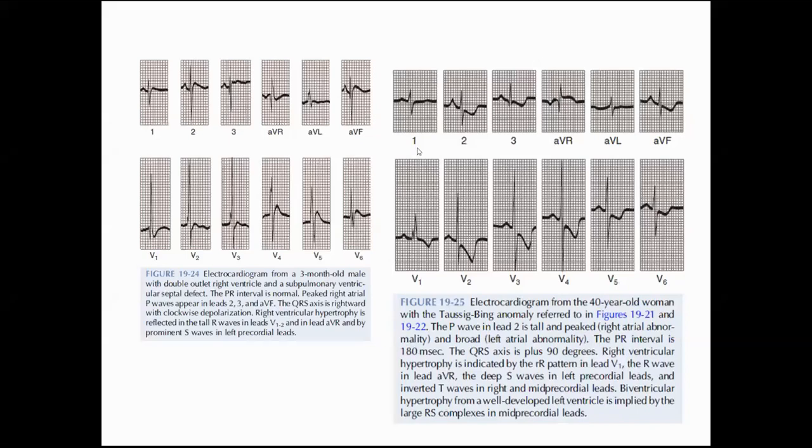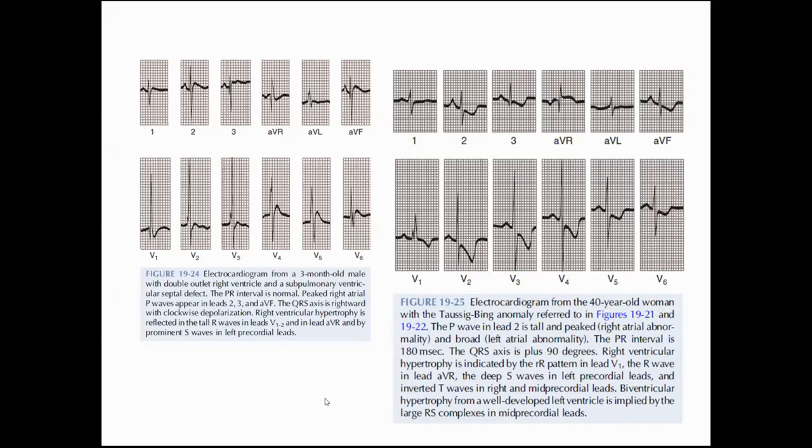ये सारे Taussig-Bing anomaly के ही references हैं. अगर आप एक चीज़ extra pick कर सकते हो तो extreme rightward axis deviation होगा. हमने कहा था ना, Taussig-Bing किसी भी DORV में there will be 3 features: PR interval prolongation, extreme rightward axis deviation, counter clockwise loop. इसमें जो feature मिलेगा वो extreme rightward axis deviation होगा.